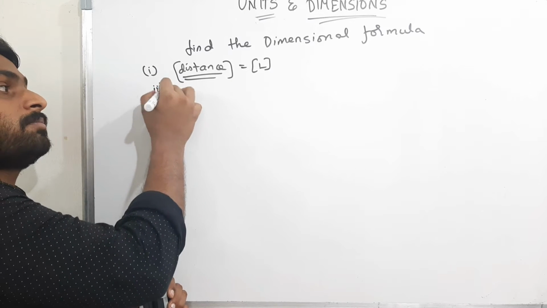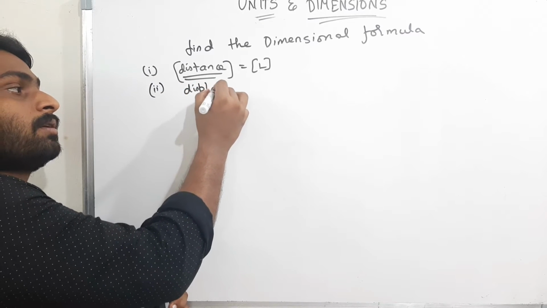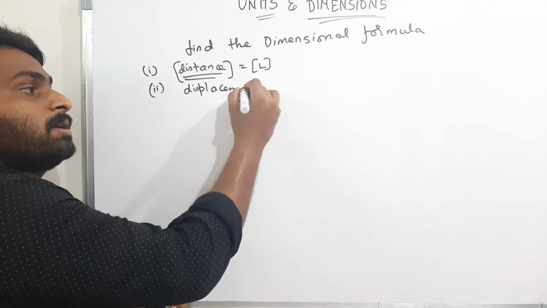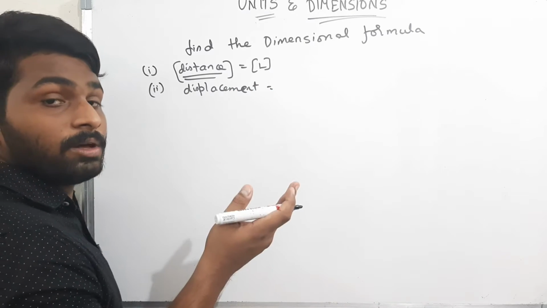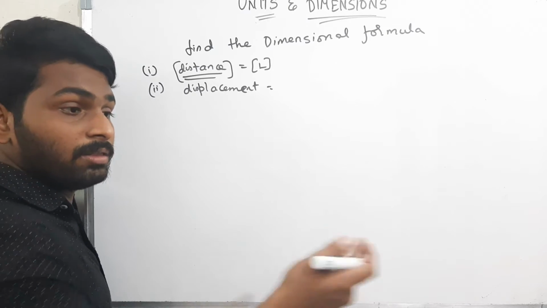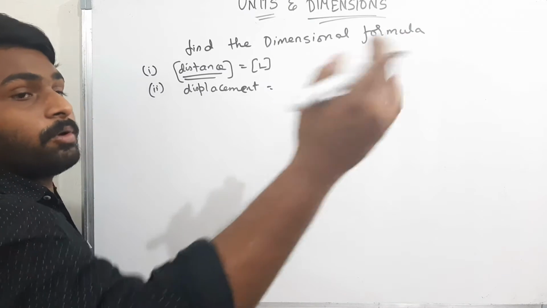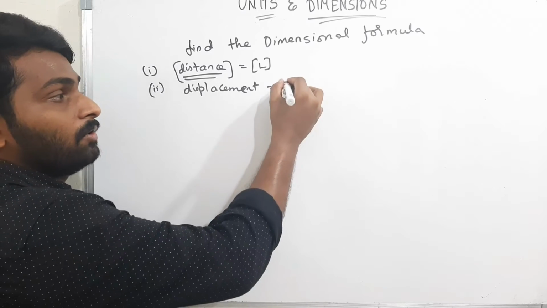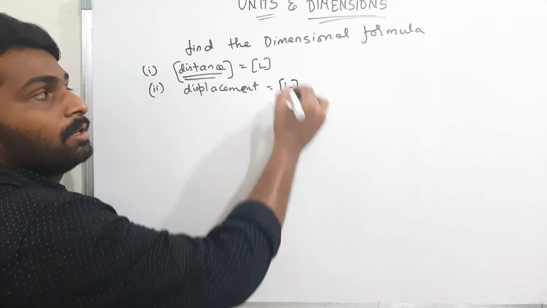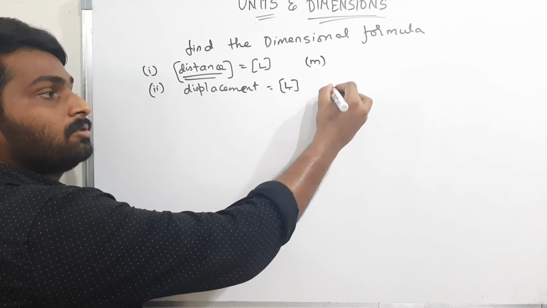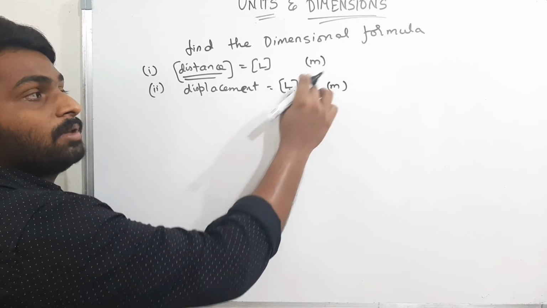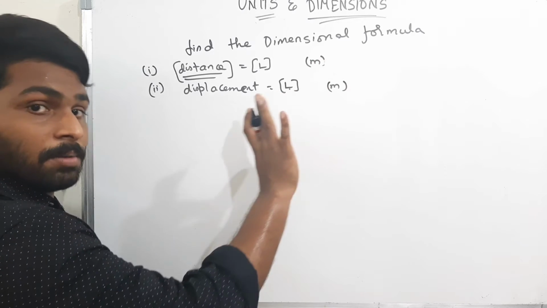For displacement, what is the dimensional formula? For displacement, the dimensional formula is nothing but displacement is also one type of length. The shortest distance between 2 points is nothing but the length. Therefore, dimensionality is L. For distance, what is the SI unit? Meter. For displacement, what is SI unit? That is also meter. If dimensional formula is same, then the SI units also must be same.